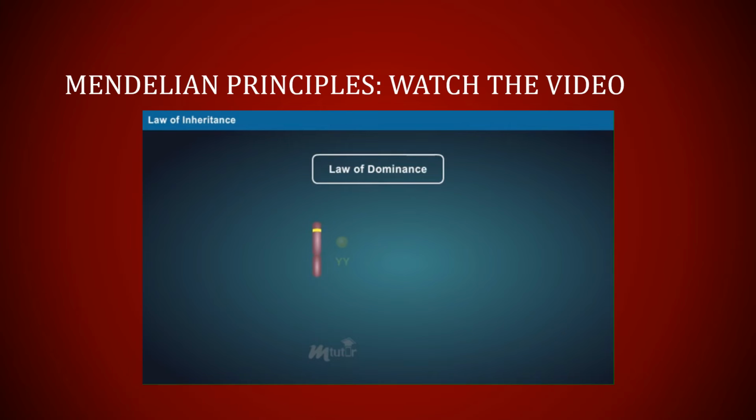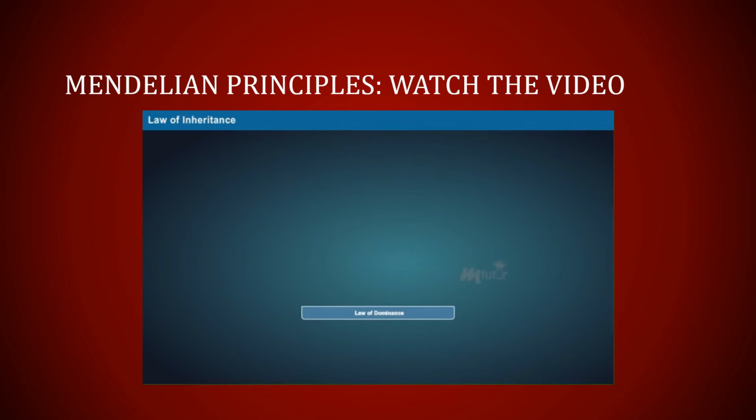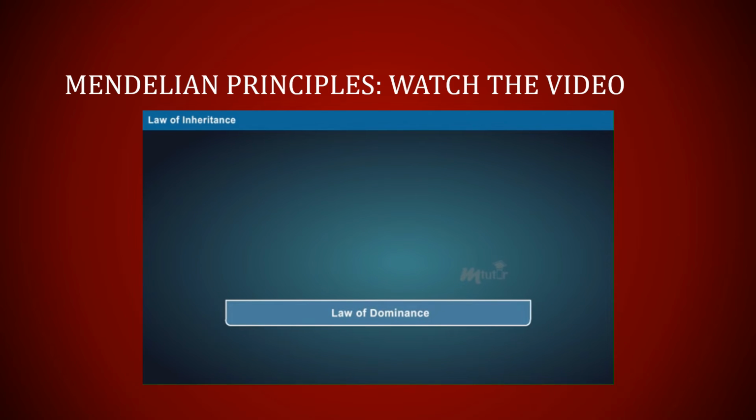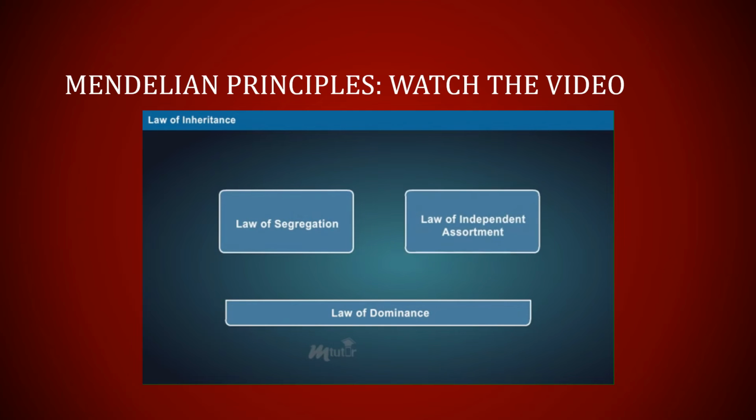This formed the basis for generating the law of dominance, which states that in a cross of parents that are pure for contrasting traits, only one form of the trait will appear in the next generation. Offspring with heterozygous trait will express only the dominant trait in the phenotype. Further, the law of dominance led to the evolution of the law of segregation and the law of independent assortment.